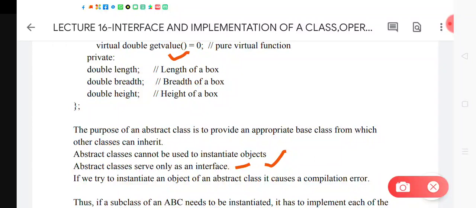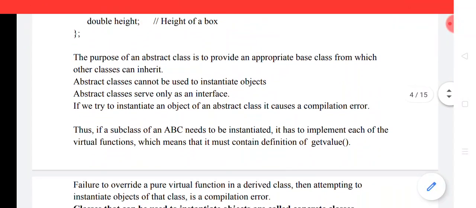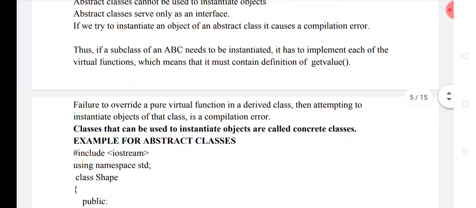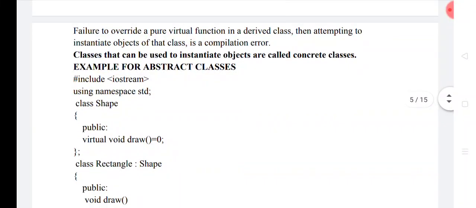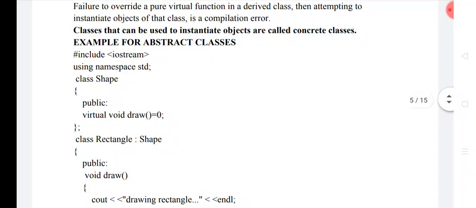The purpose of an abstract class is to provide an appropriate base class from which other classes can be inherited. If a class is inherited from the ABC class, it has to implement each of the virtual functions which are declared inside the base class. Failure to override a pure virtual function in the derived class, and then attempting to instantiate an object of that class, is a compilation error. Remember that classes capable of instantiating objects are known as concrete classes, whereas classes which cannot create an object are known as abstract classes.